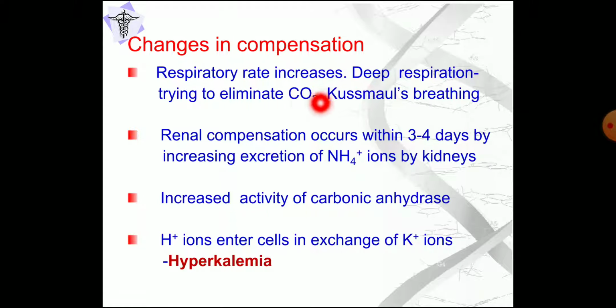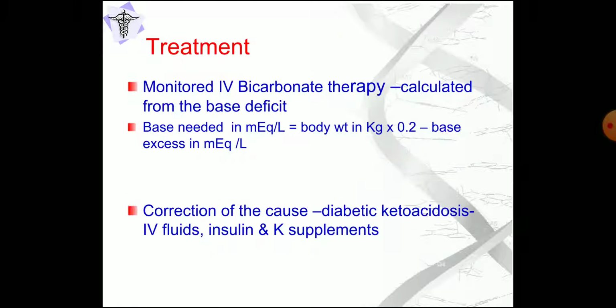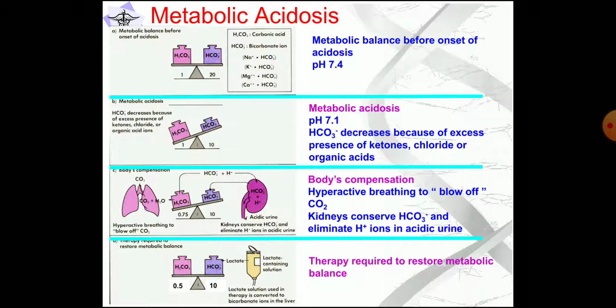So that maximum amount of carbon dioxide is eliminated, so the carbonic acid level will be decreased. Then the renal compensation occurs within 3 to 4 days, increasing the excretion of ammonium. That is, hydrogen ion secretion occurs, which will combine with ammonia to form ammonium ions by the kidneys, and also there will be increased secretion and increased activity of carbonic anhydrase.